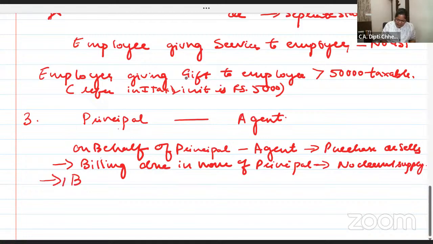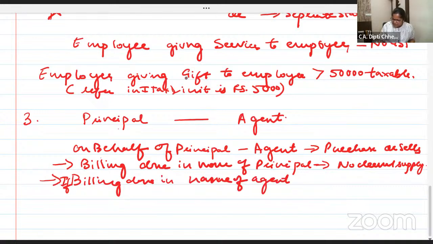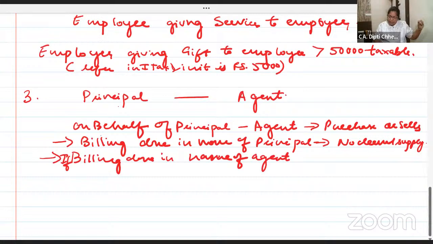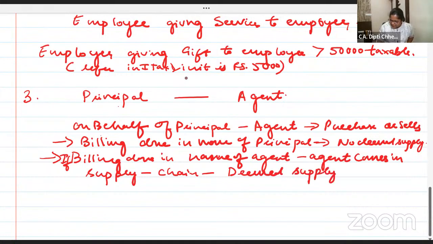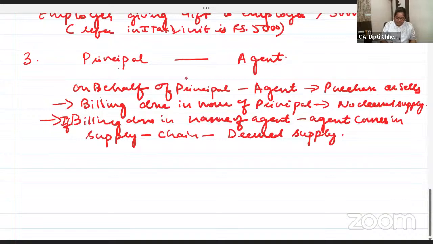But now here is the case: if billing is done in the name of the agent, I'm explaining to you in layman's language. If billing is done in the name of the agent, the agent comes in the supply chain. Very well, it will be treated as deemed supply. Write down the example. It will be treated as deemed supply.